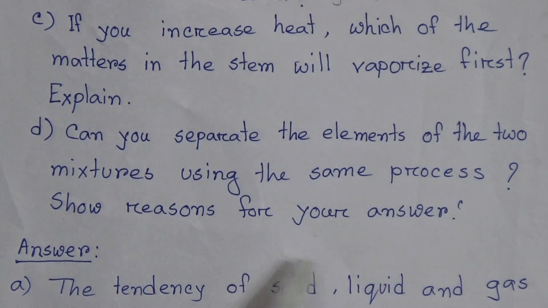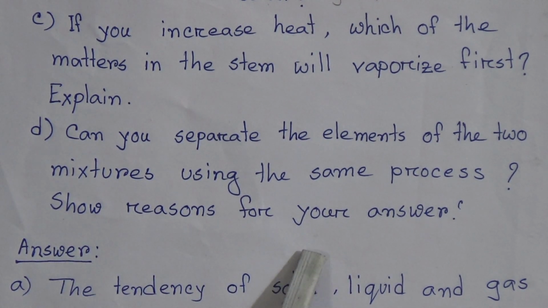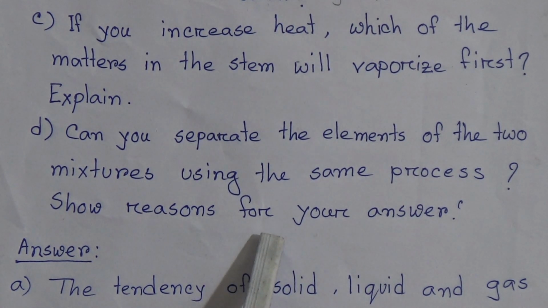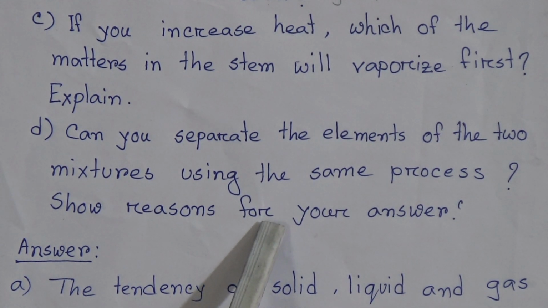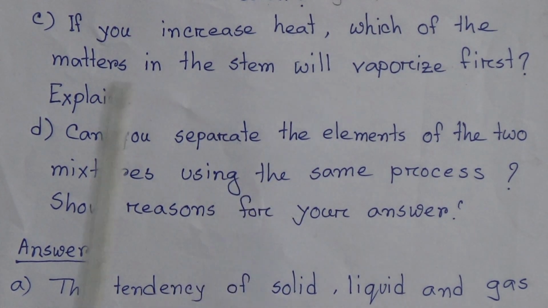Now the first question's answer, that means what is diffusion, you will get on page number 21, and the second question's answer, that means when you open the gas cylinder used for cooking, which action takes place first, diffusion or effusion, you will get on page number 24. Now come to the question answer.